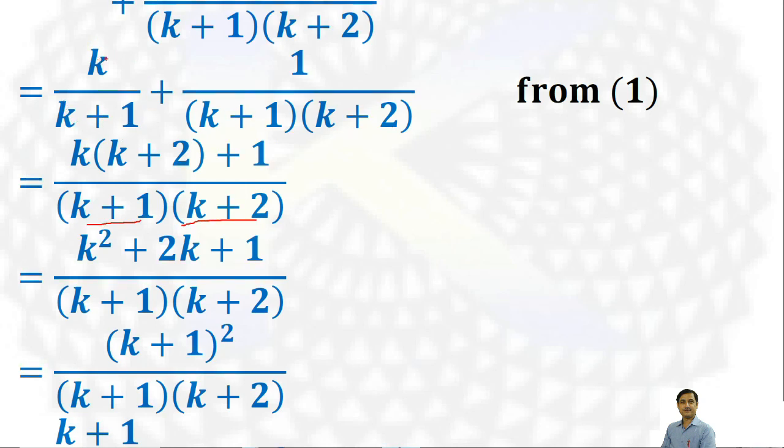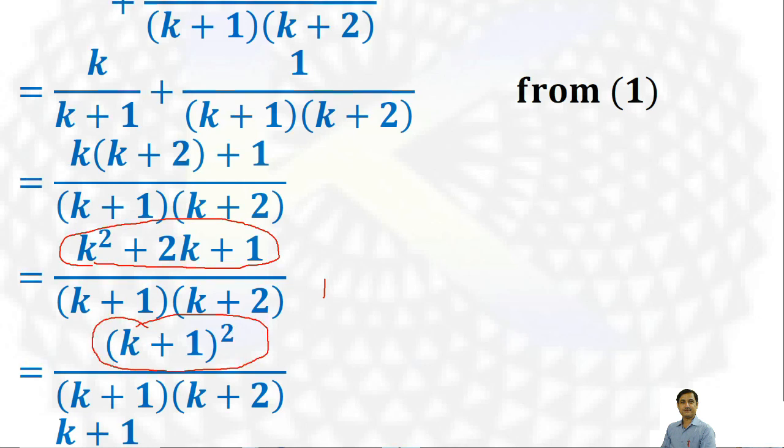Now multiply, this is k into k plus 2, plus 1. Again open the bracket: k into k is k squared, k into 2 gives 2k, plus 1. This is a quadratic expression, which is k plus 1 whole squared.